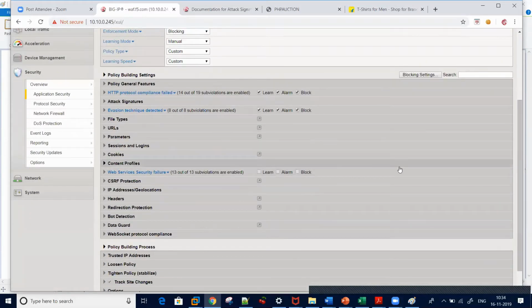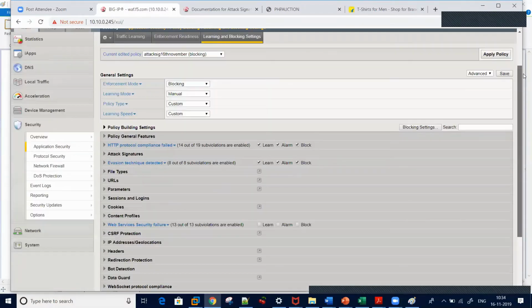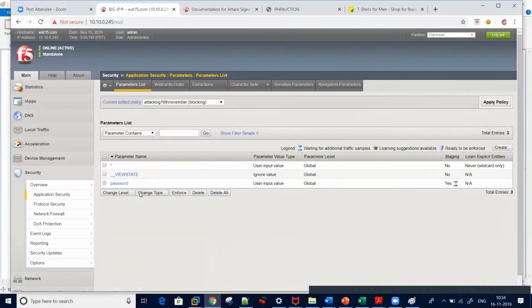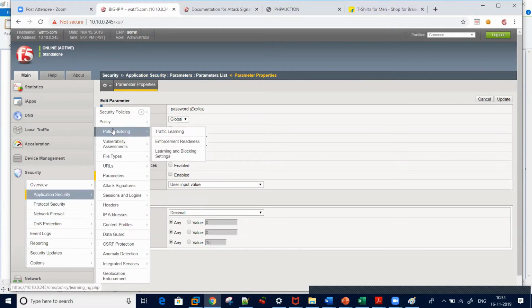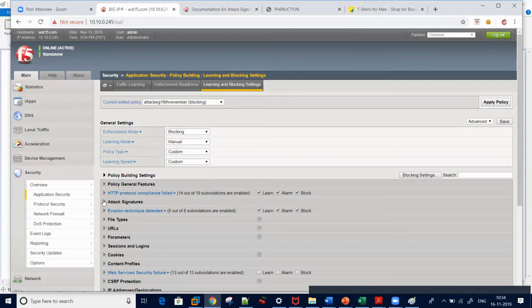Can someone tell me why? My policy is in blocking mode and I have manually created the application security parameter password as decimal, but it's still not blocking, because that parameter was in staging.